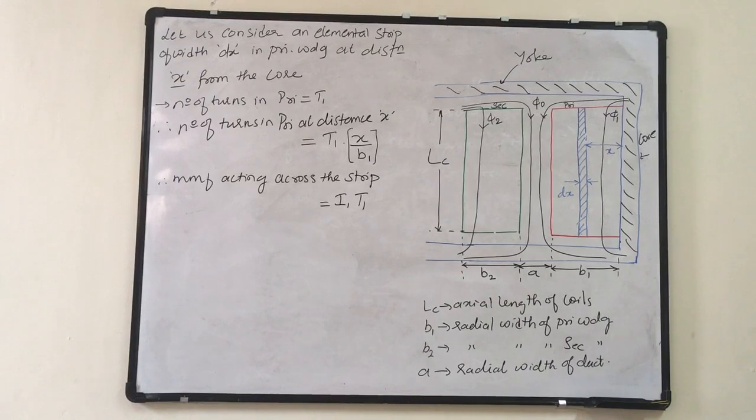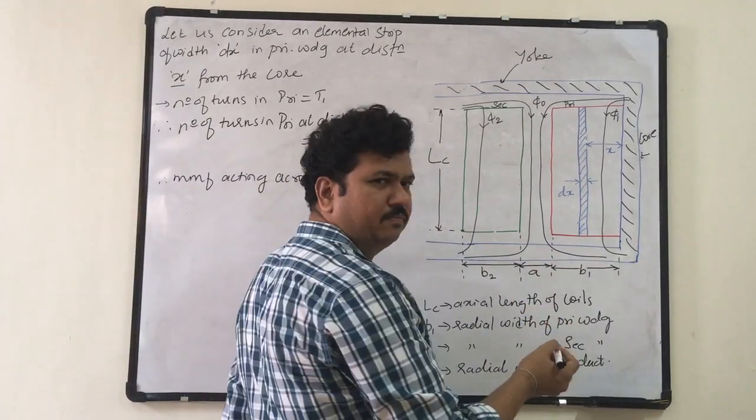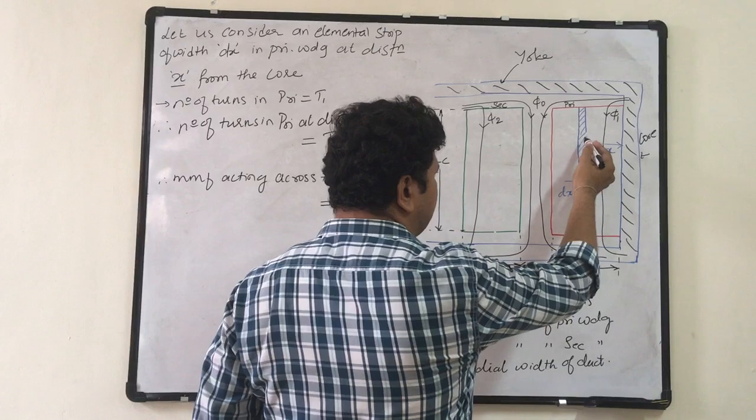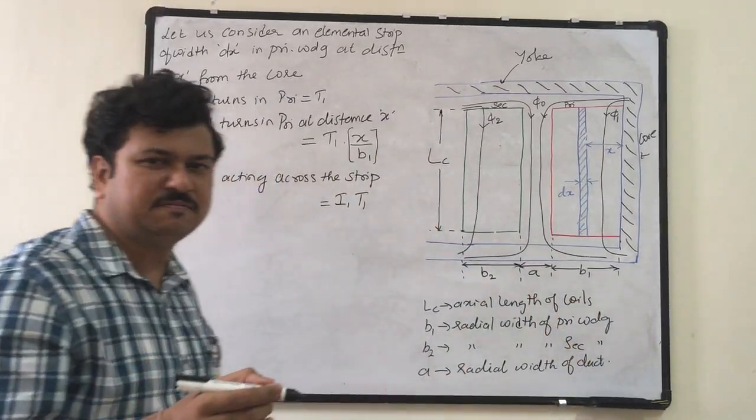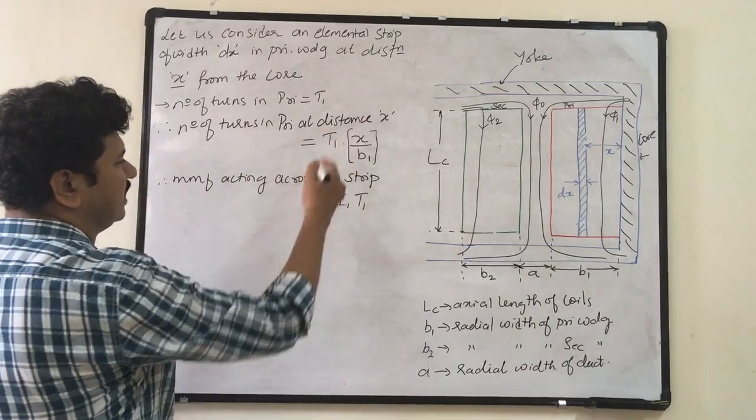But to get the total MMF of primary, I should get the total number of turns of primary. But the total number of turns of primary are there at the distance B1 from the core, and the strip is at distance x. Therefore, I should consider the number of turns at distance x.